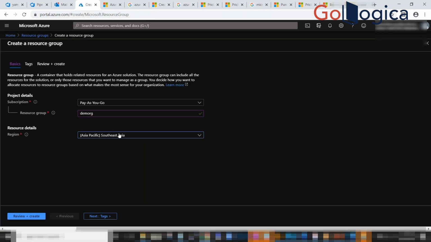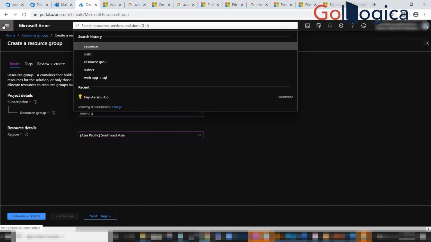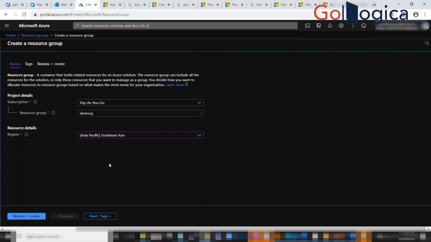To create a resource group, you can search for it from here, or you can go here and do it. But the important thing is, if you're creating any resource in Azure, it will ask you for a subscription and then a resource group name.